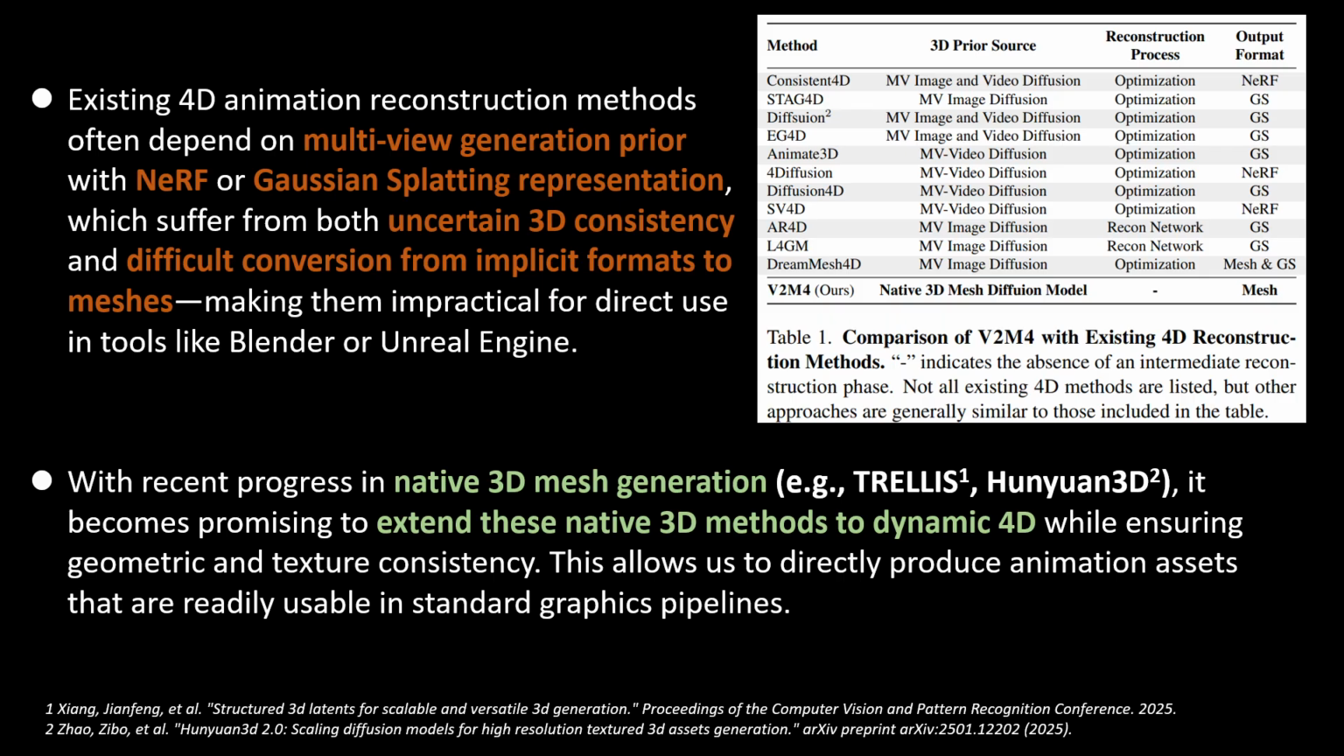Compared to them, our method focuses on using the current native 3D mesh generation methods, such as Trellis and Hunyuan 3D. We think it is more promising to extend these native 3D methods to dynamic 4D. So this will allow us to directly produce animation assets that are readily usable in standard graphics pipelines like Blender or the Unreal Engine. In the table here, we provide the details of the differences between our method and the previous 4D reconstruction methods.